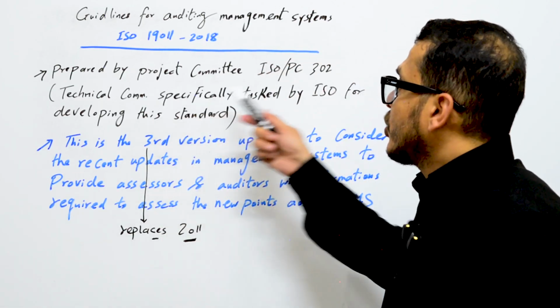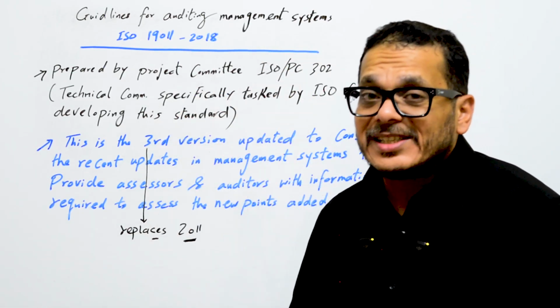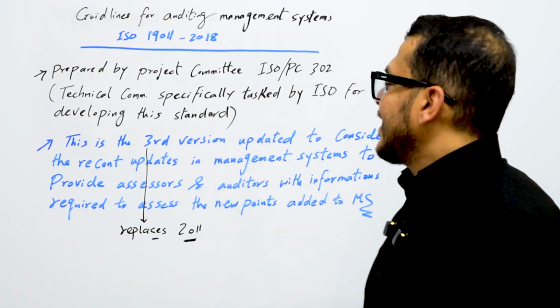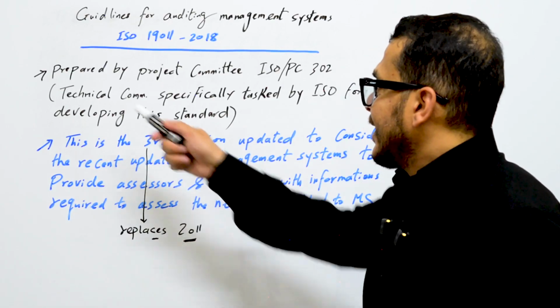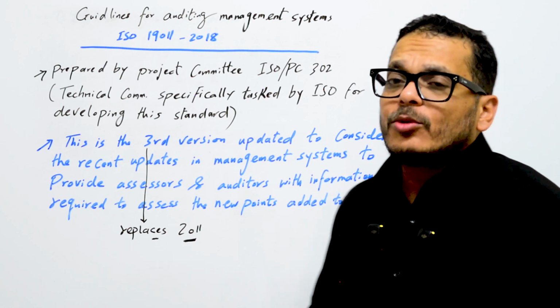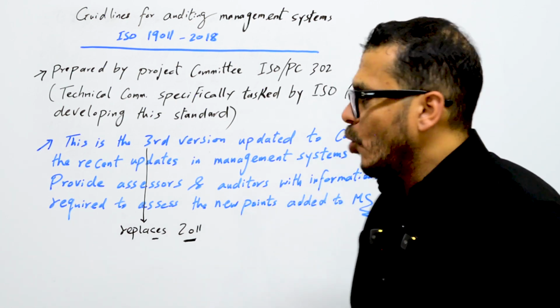It was prepared by the project committee, the technical committee responsible for preparing only this standard, ISO PC 302. The technical committee was specifically tasked by ISO with developing this standard, 19011.